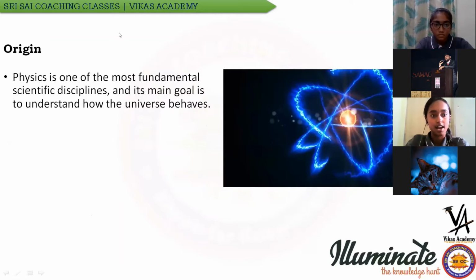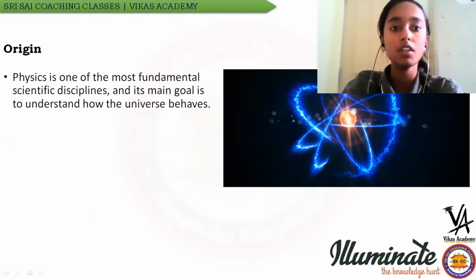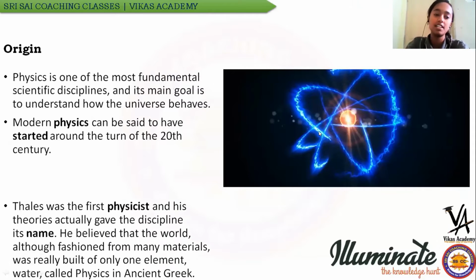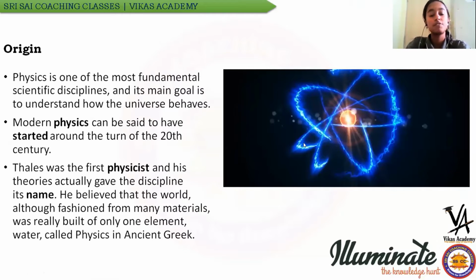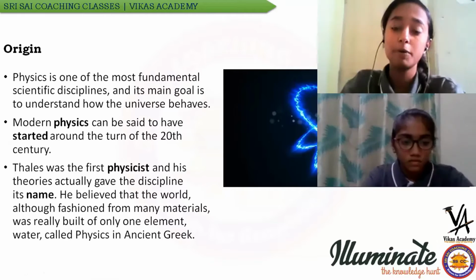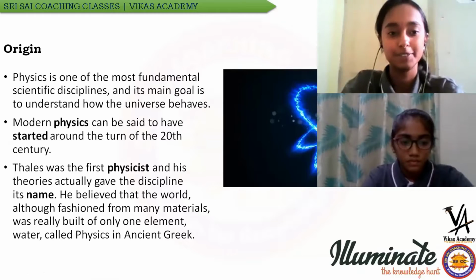How was physics started? The main goal is to understand how the universe behaves. Modern physics was started around the 20th century. Thales was the first physicist to give the name for physics. He believed that the world is made up of different types of things, but the world is made up of only one element, that is water.